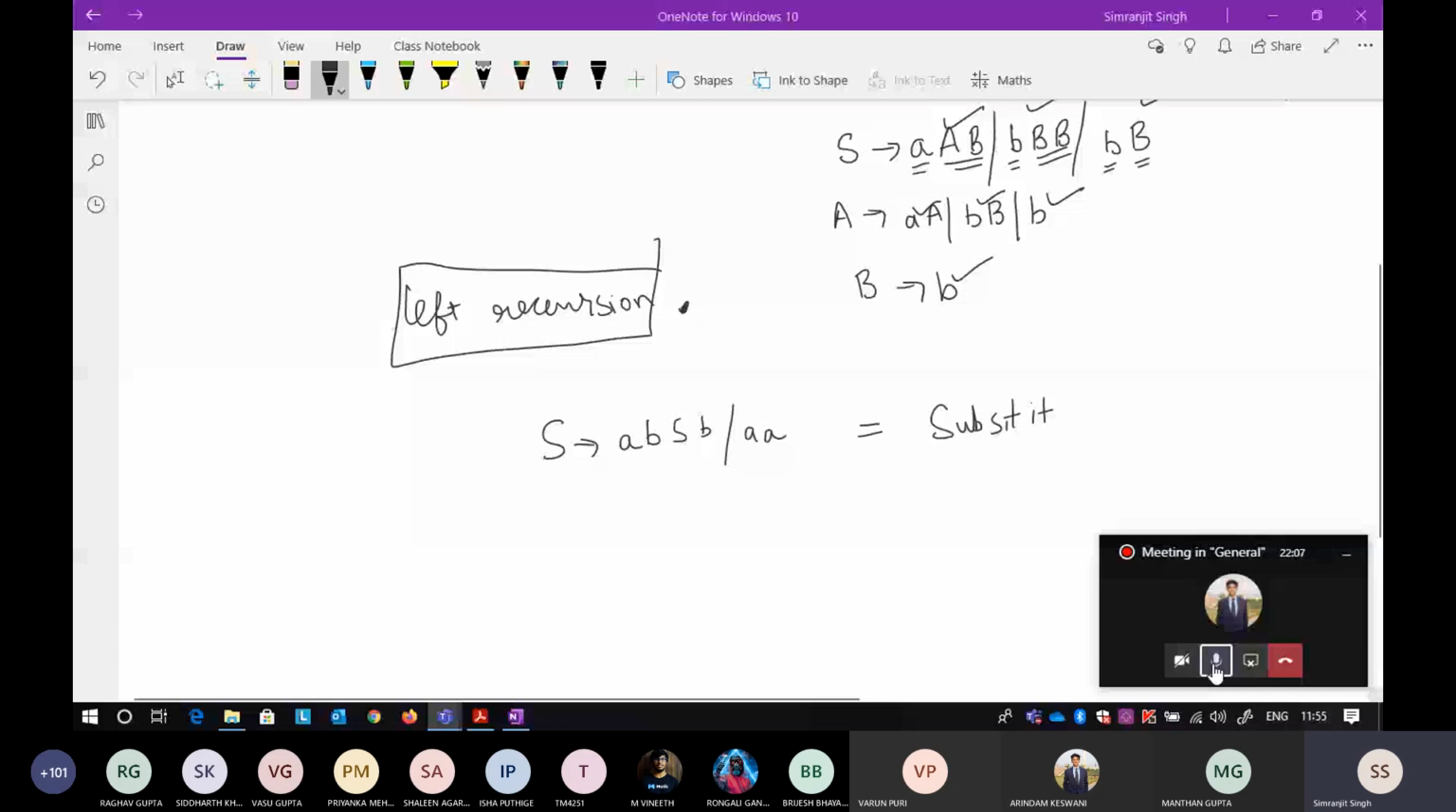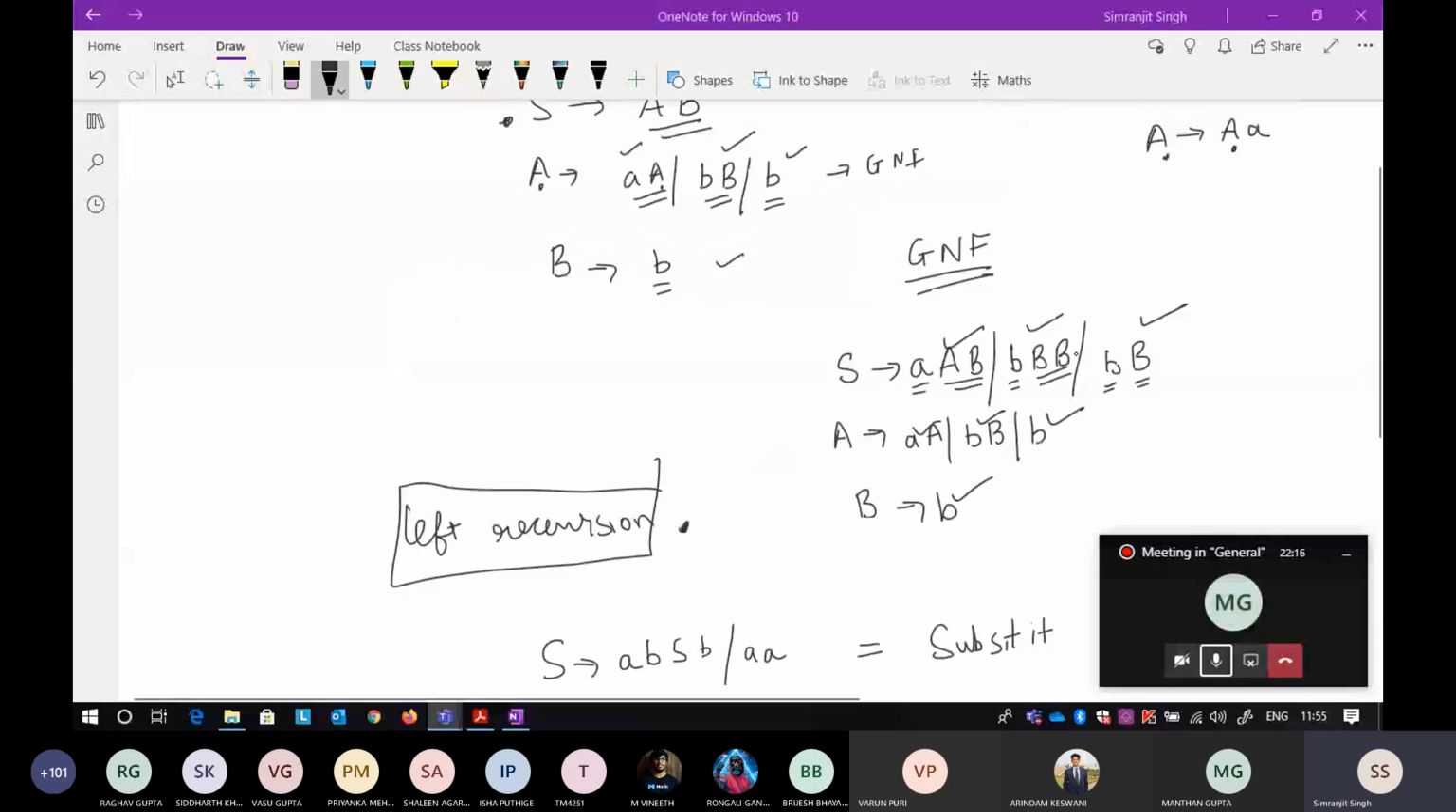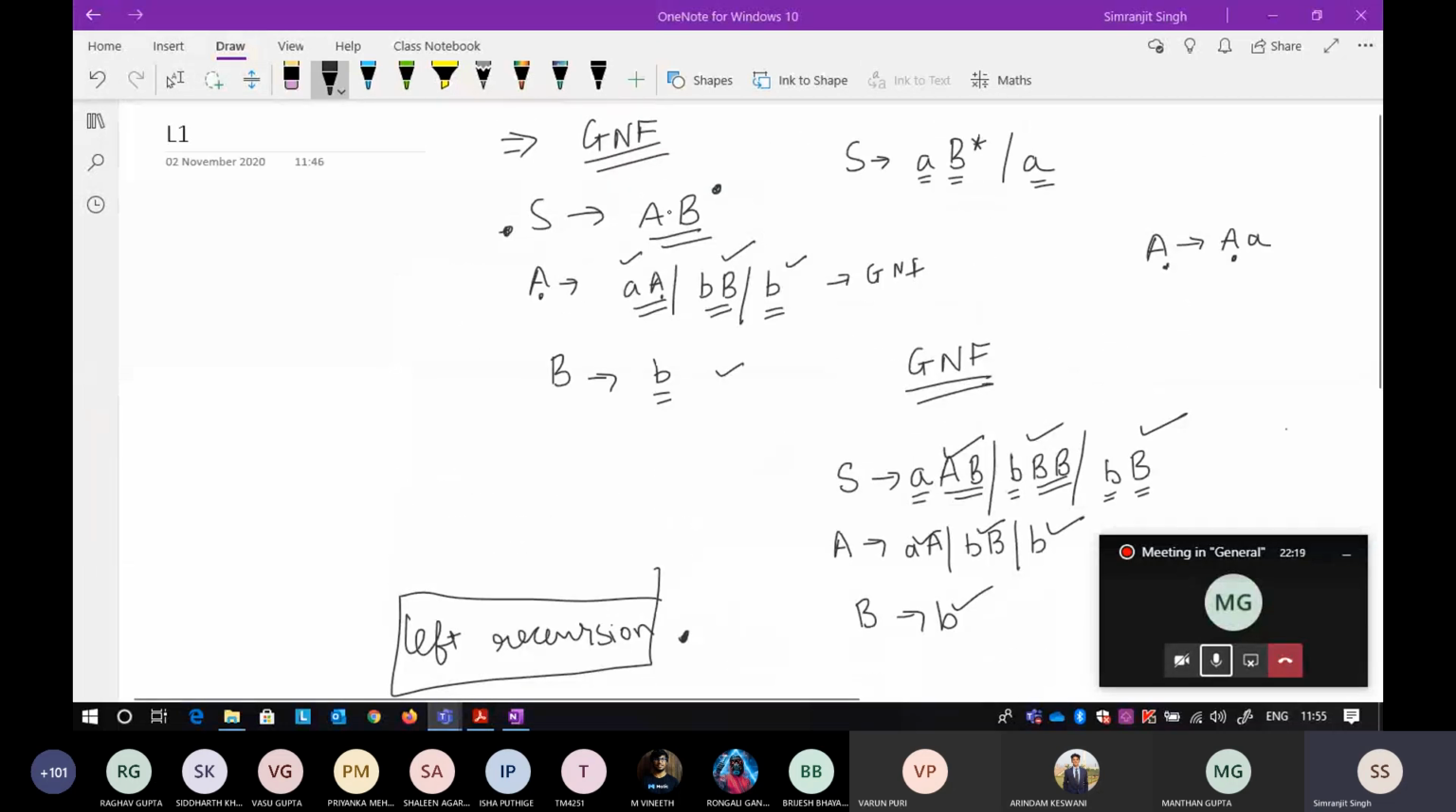Okay. How do you solve this one? It's very simple. There is a combination of substitution also. In the previous question, there is no substitution. You just replace the value of A. This is also a kind of substitution, but we do not add any new variable. We just put the value of A in the starting symbol, and it comes into a GNF.